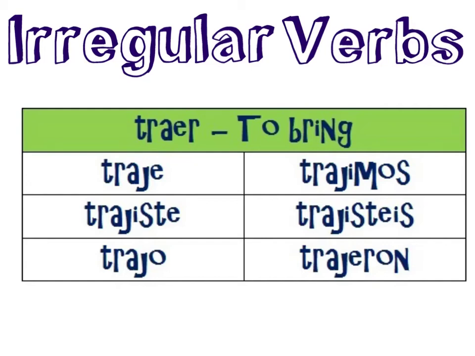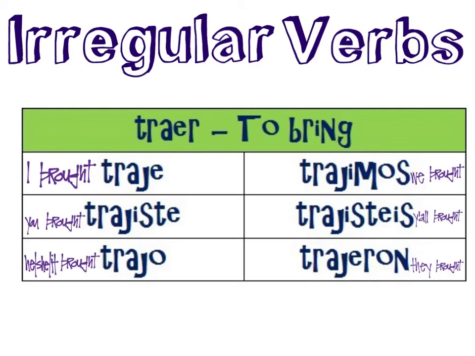The conjugations of traer in the preterite tense are traje, trajiste, trajo, trajimos, trajisteis, trajeron. And in English, those translations read, I brought, you brought, he, she, it, or you brought, we brought, y'all brought, and they brought. Again, remember that there are no accents on irregular verbs.